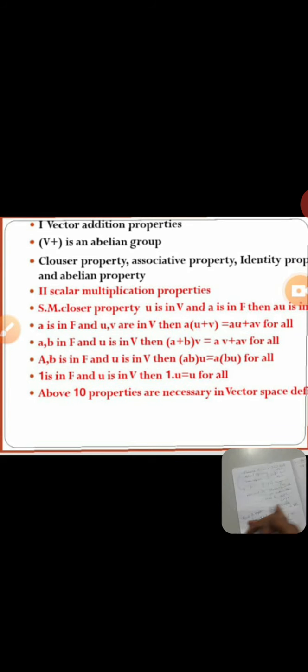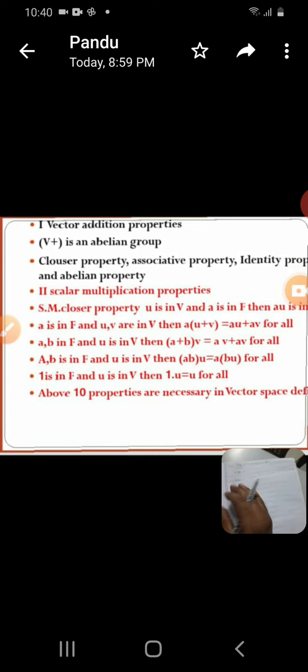How to consider the closure property? See this. Closure property means you write it under addition. Take u, v as elements of capital V. That implies u plus v is also an element of V, for all u, v in V. This is the closure property. Now the second one is the associative property. This is an important property also.